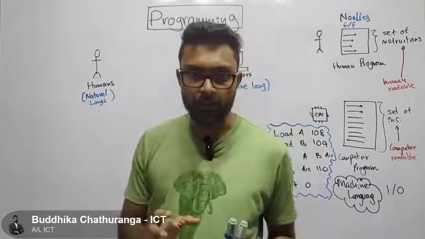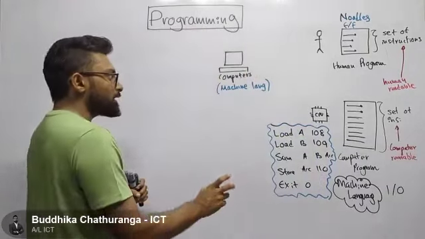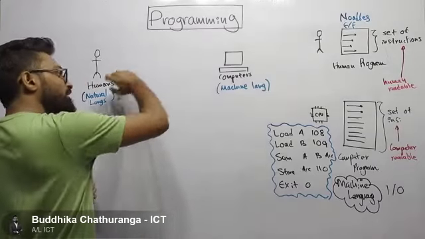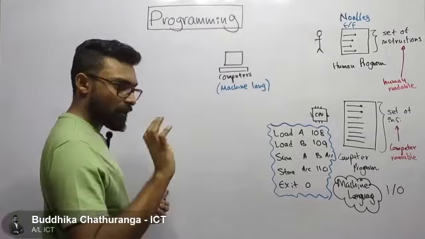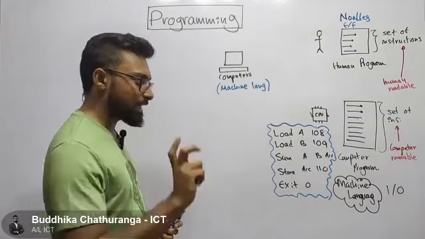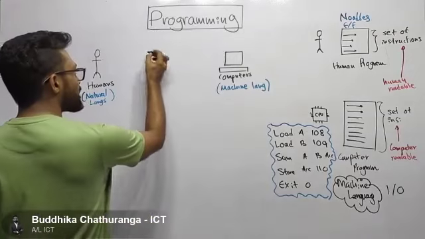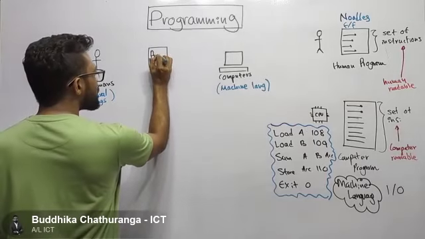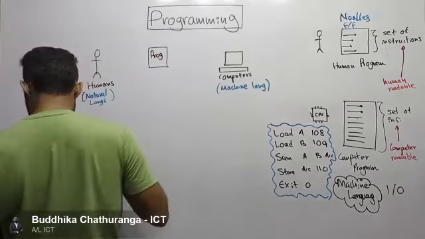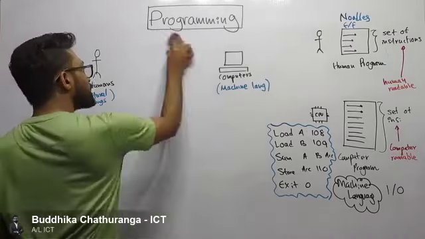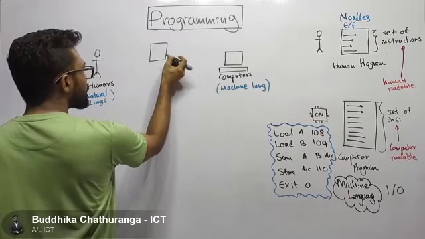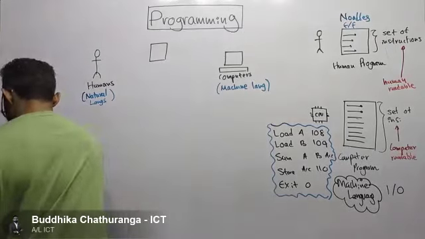In the programming world, or the computer science world, we do the same thing. Computers can't understand natural languages, and humans can't understand machine languages. So what are we going to do? We create something called programming languages. I'll write that name below the box.